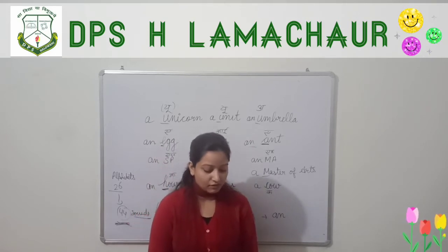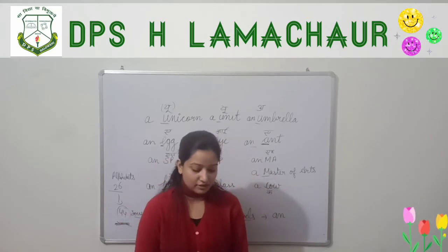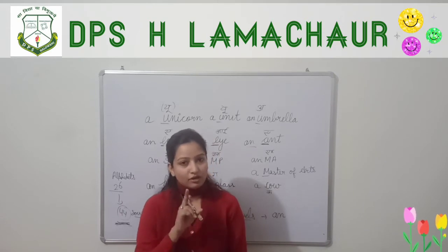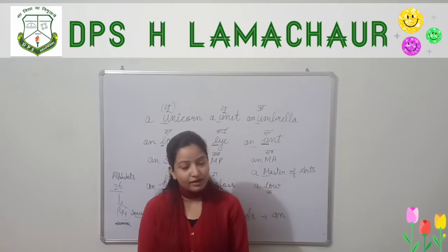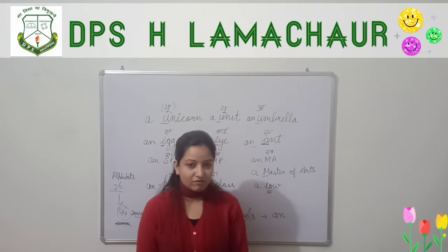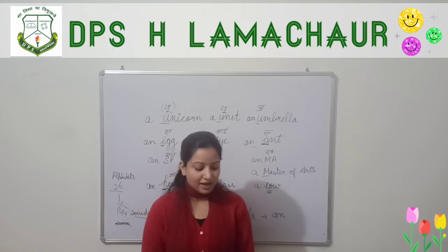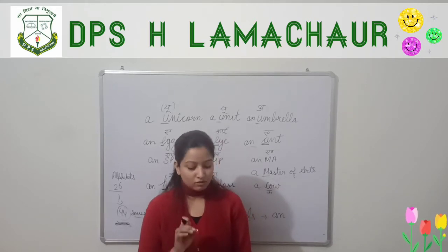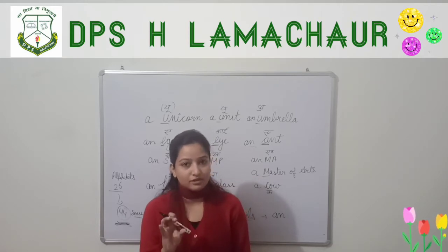So next is "Mr. Verma is dash honest man." Honest is an adjective. And I have told you we can use an article before the adjective only when there is a noun after the adjective. So here we have the noun "man." So here we have to use "a" or "an." Honest starts with a vowel sound, so here we have to use "an."